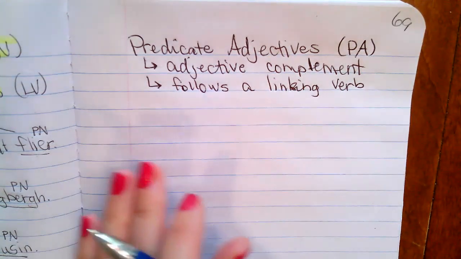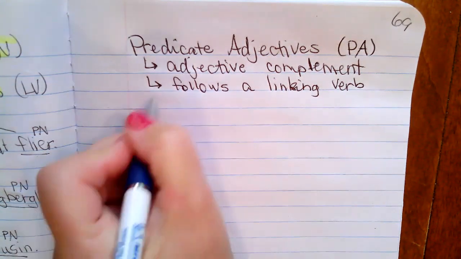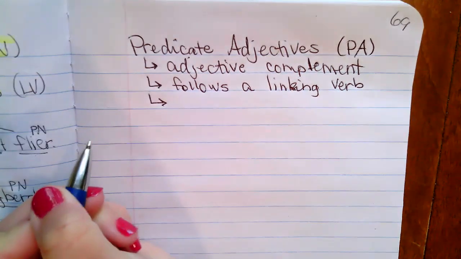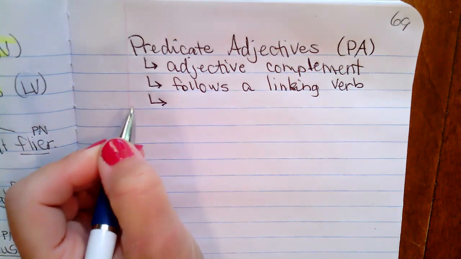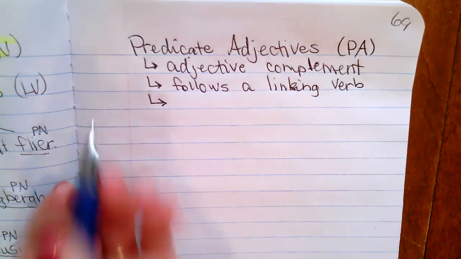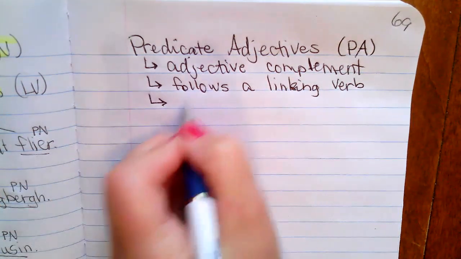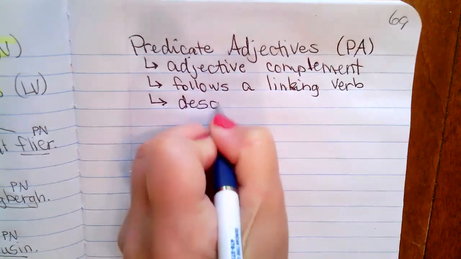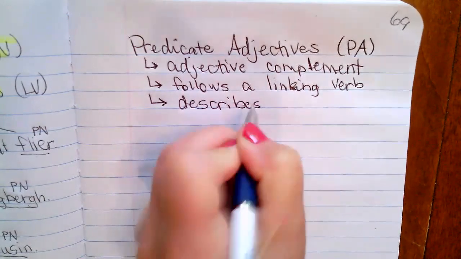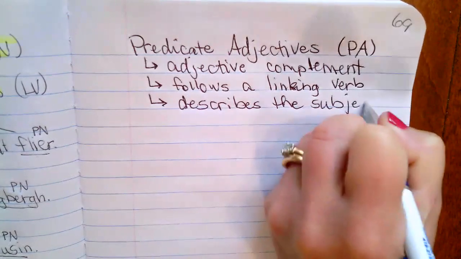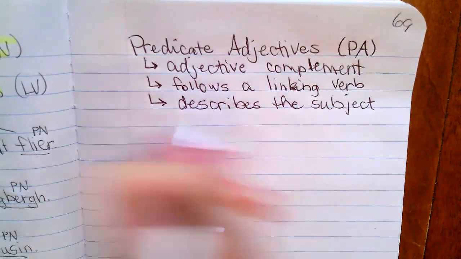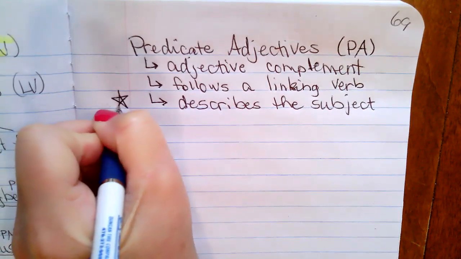Okay, now, if the predicate nominative had a special job, so does a predicate adjective. Okay, now predicate nominative renames the subject. A predicate adjective describes the subject. Okay, so if we had to say the special job of a predicate adjective, this would be it.